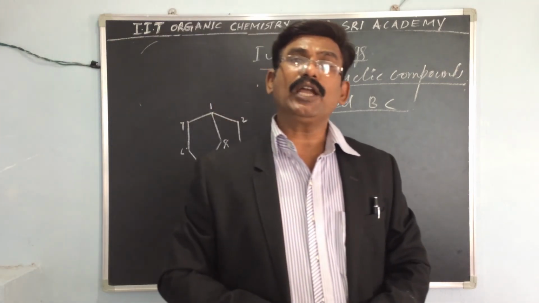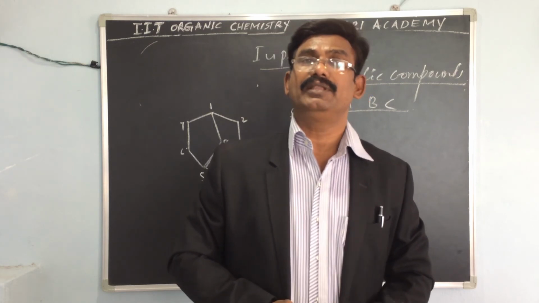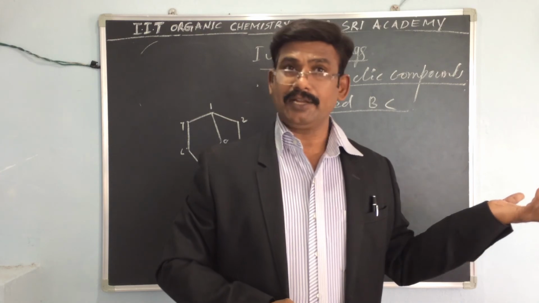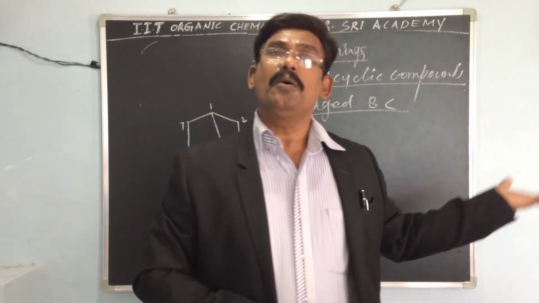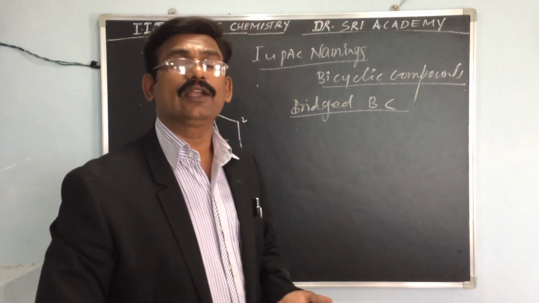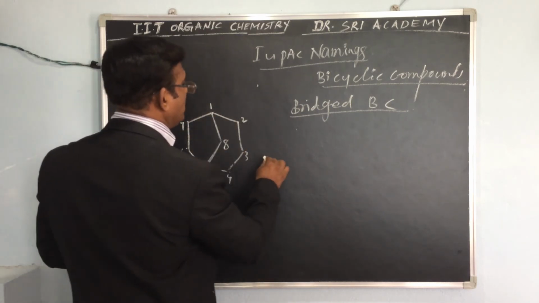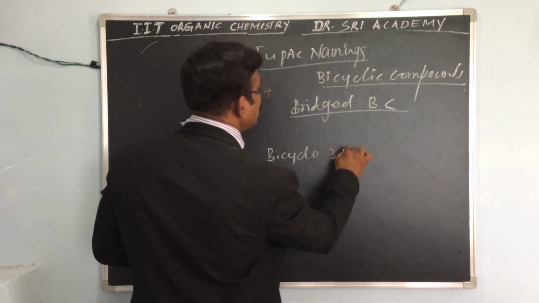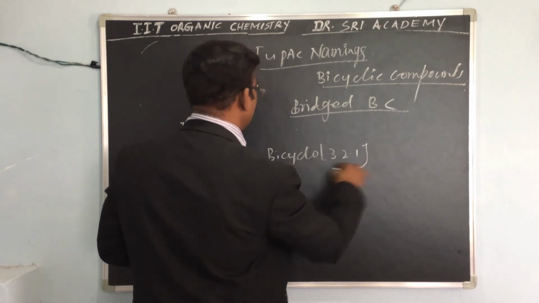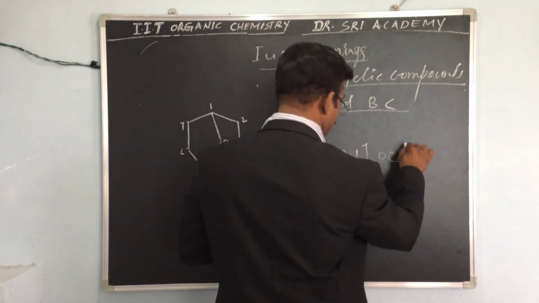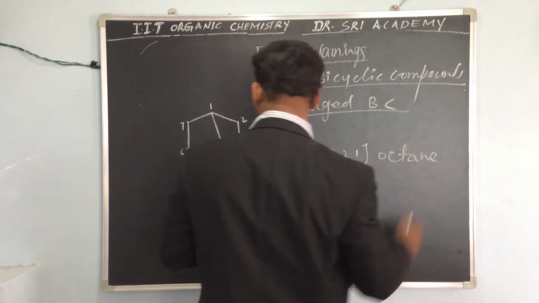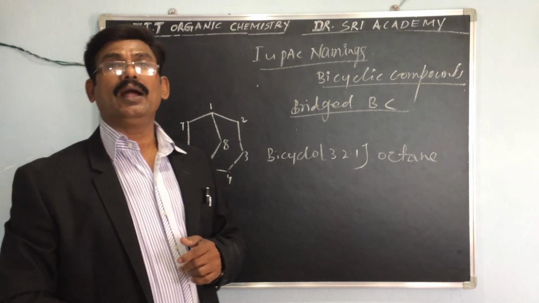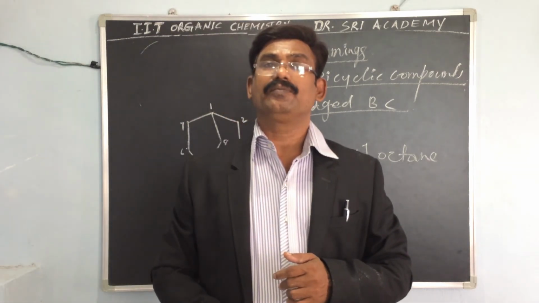Now how can you give this name? In total there are 8 carbons, so we say octane. Bicyclo[3.2.1]octane. Bicyclo 3, 2, 1 octane.